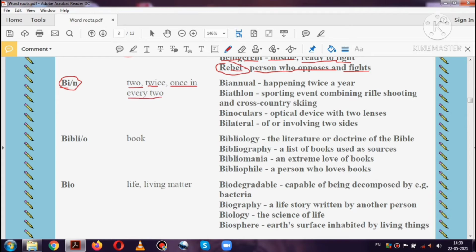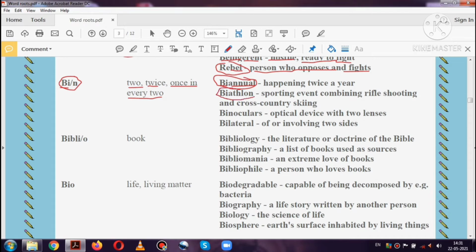So any word which starts with bi or bin means two, or twice, or once in every two. So the first word is biennial. Bi means two, annual means year. So anything which happens twice a year is known as biennial.